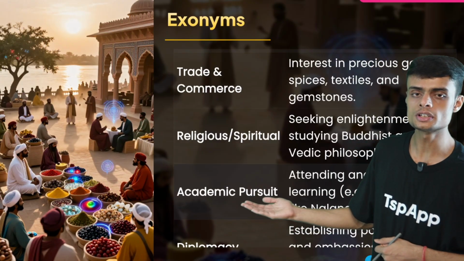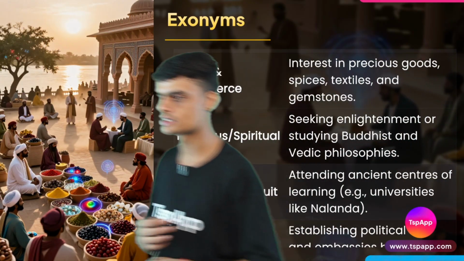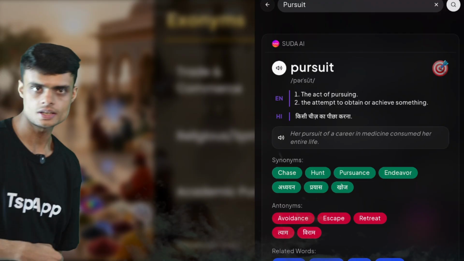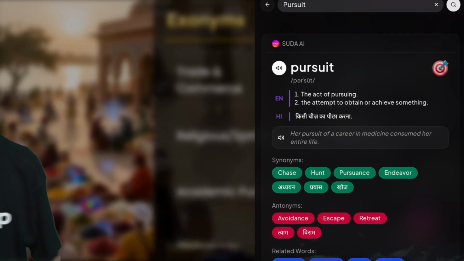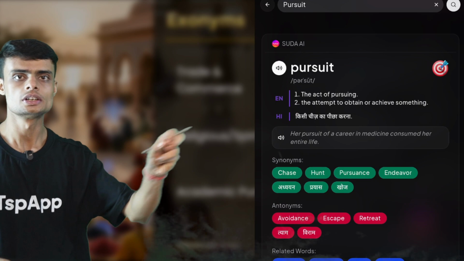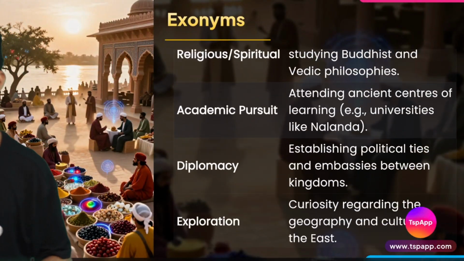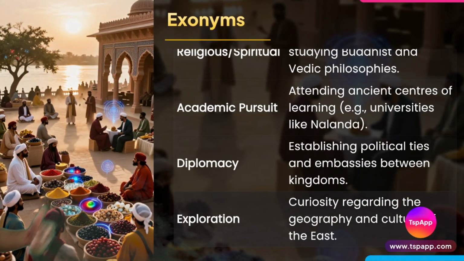Another reason was academic pursuits. What is the meaning of pursuit? Let's search. We will tap the word pursuit and see the meaning. Pursuit means the act of pursuing, meaning chasing, the act of acquiring. So academic pursuit means gaining knowledge, gaining education.